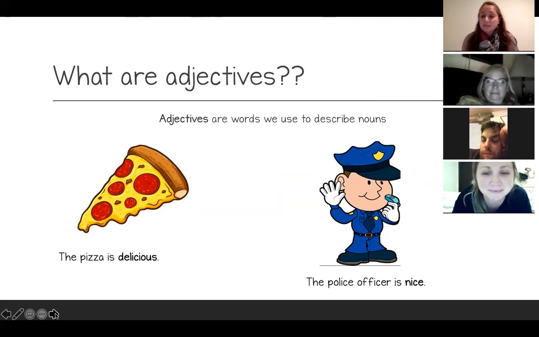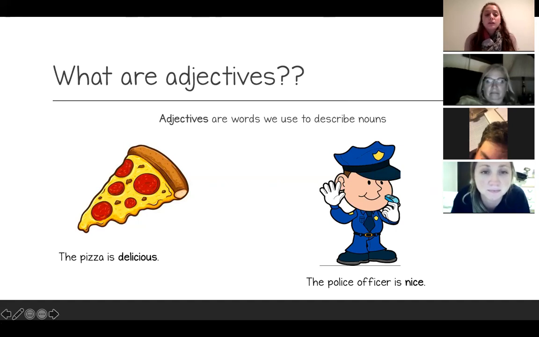Okay, I have another example on there. The other noun that I have is a police officer, so that is a person. And the adjective I'm using to describe that noun is the word nice. So in my sentence, I said the police officer is nice. That word nice is also bolded, so that is my adjective in my sentence. I could use another adjective like kind, and I could say the police officer is kind. It's another way to describe that noun. I could even use the word helpful. The police officer is helpful. So adjectives are words that we use to describe those nouns.